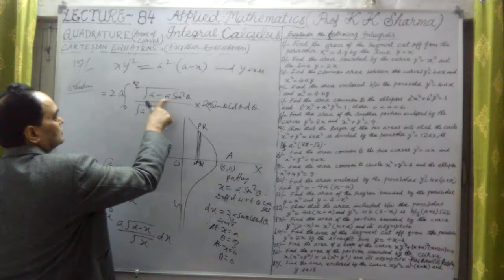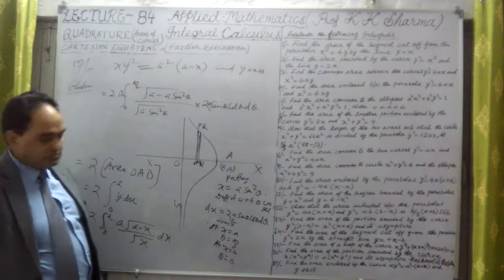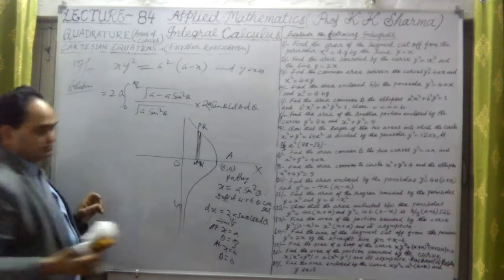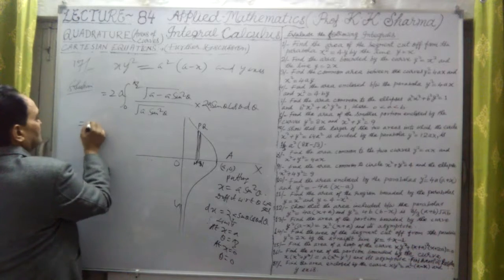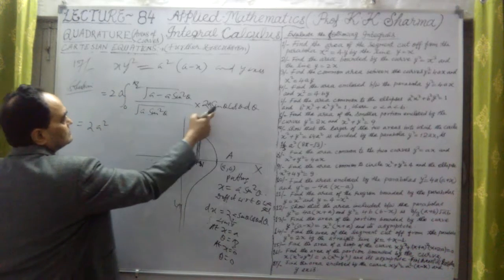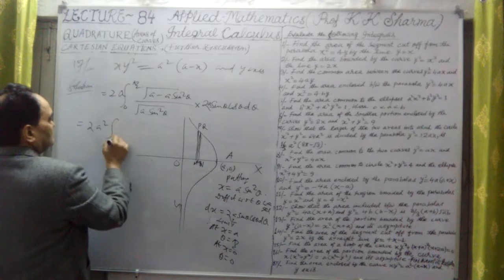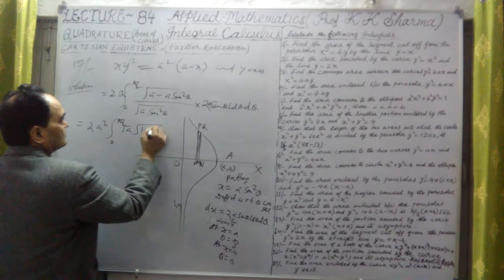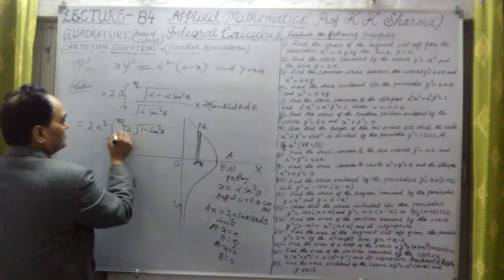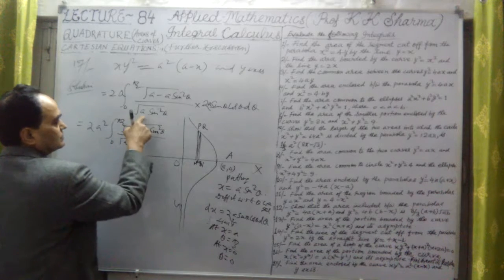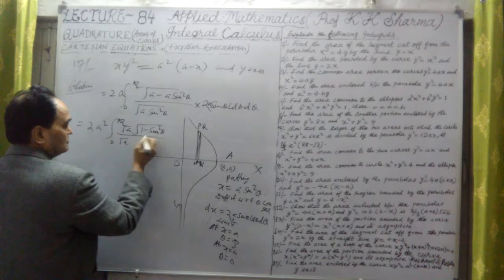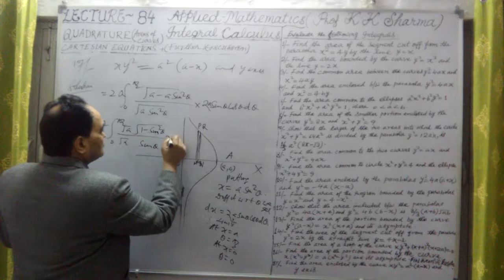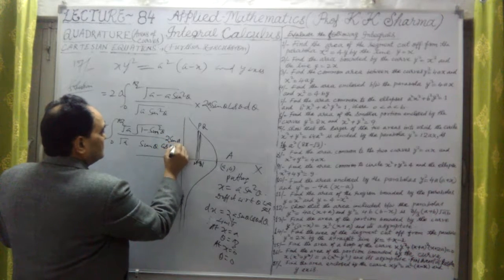If I take under root a common from the numerator, the under root a will cancel out from numerator and denominator both. This will give us twice a square, since this a and this a square are taken outside, integral 0 to pi by 2 of under root 1 minus sin square theta divided by sin theta, into 2 sin theta cos theta d theta.